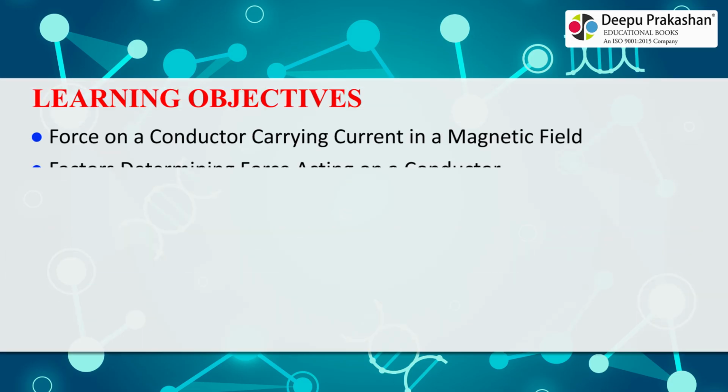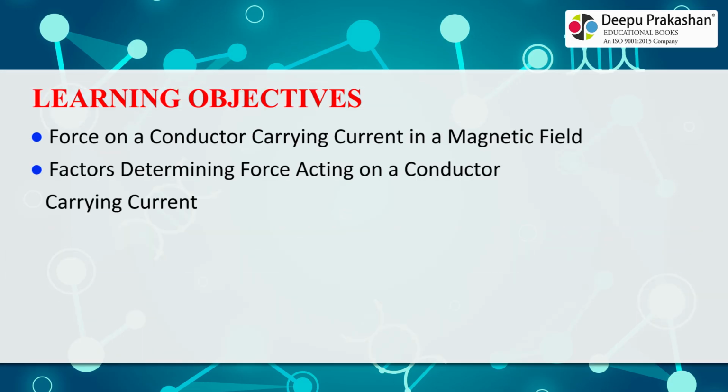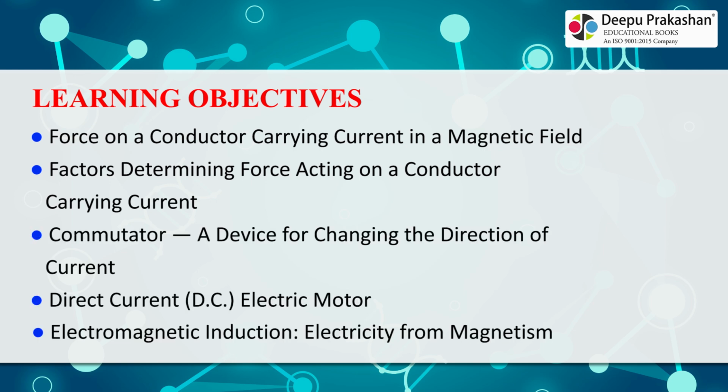Electromagnet. Force on a conductor carrying current in a magnetic field. Factors determining force acting on a conductor carrying current. Commutator, a device for changing the direction of current. Direct current, DC, electric motor.